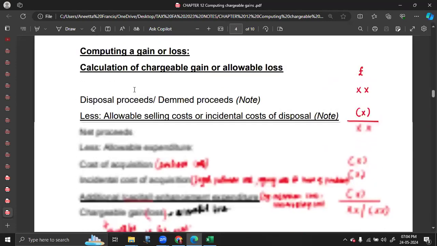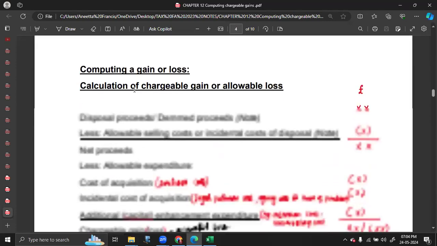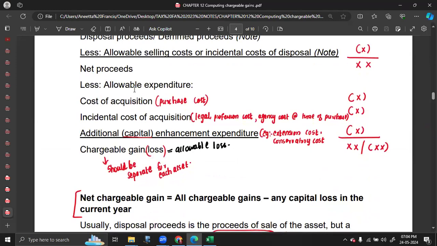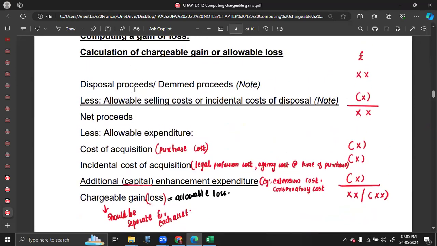Now, the first part of doing a computation is the computation of chargeable gain or the allowable loss. When you do the computation of chargeable gain or allowable loss, you have to do that separately for each asset. So when you calculate chargeable gain for 5 of them, you have to do 5 separate calculations on 5 separate disposals. Starting off with the disposal proceeds.